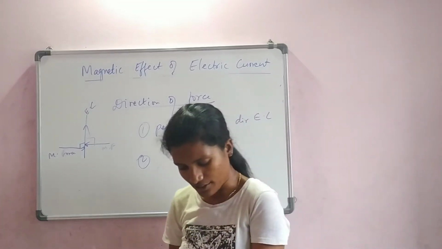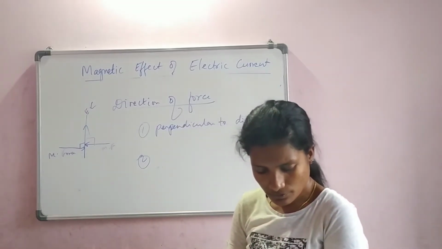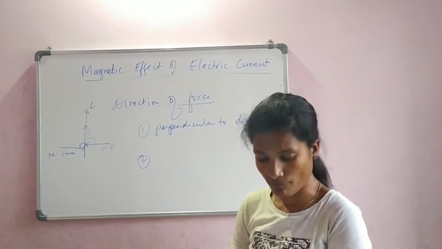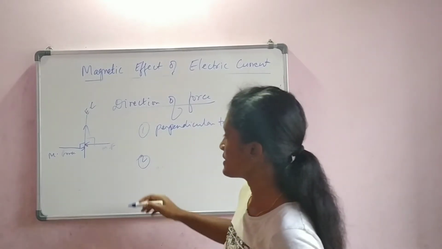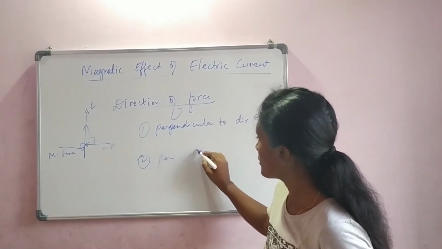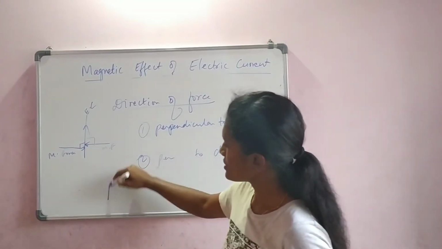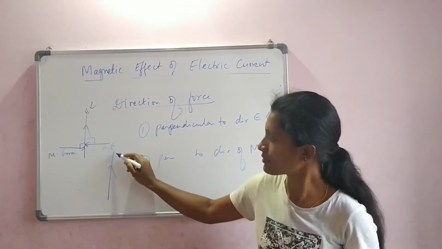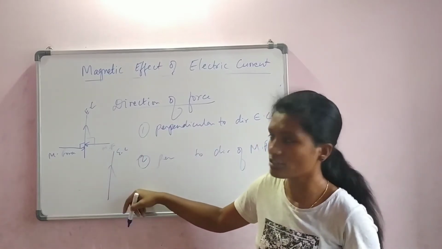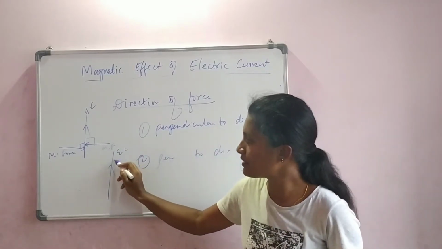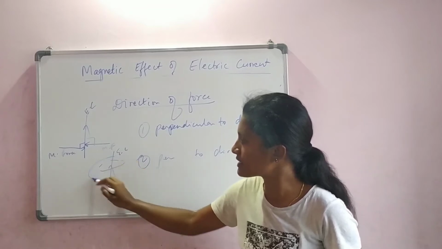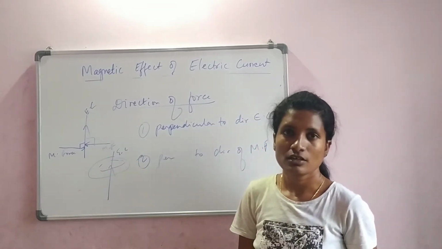Then one more factor is it is also perpendicular to the direction of magnetic field. So this is the current carrying conductor. Electricity is moving this side, and we know that there are concentric circles. Yesterday we studied.